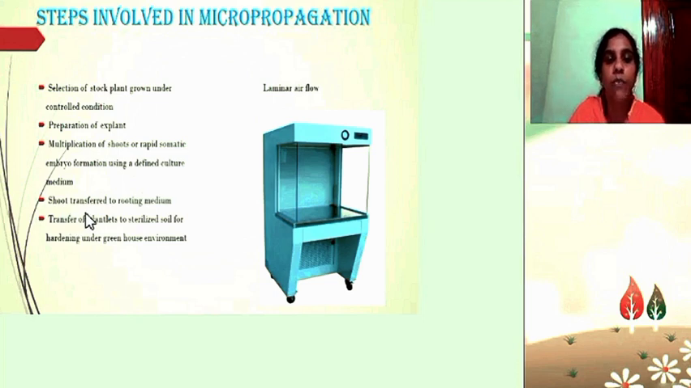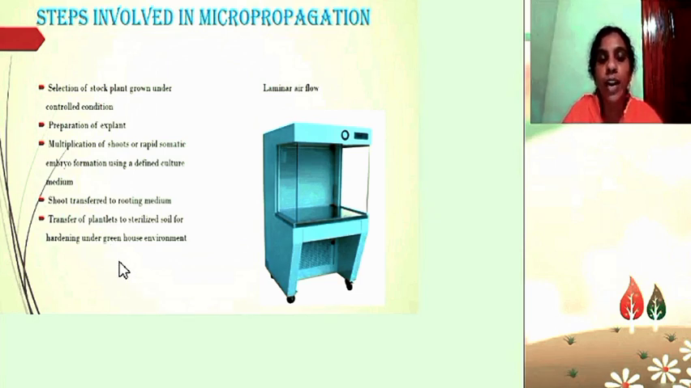Then the shoot formed is transferred to the rooting media. For rooting media, the plant growth regulator auxin can be used. The multiple shoots will be separated, and individual shoots should be transferred to the rooting media. After the roots arise, the plantlets can be transferred into sterilized soil for hardening under greenhouse environment, because these